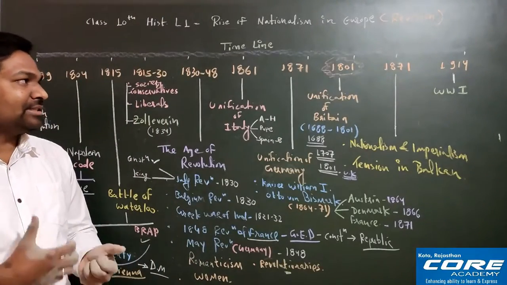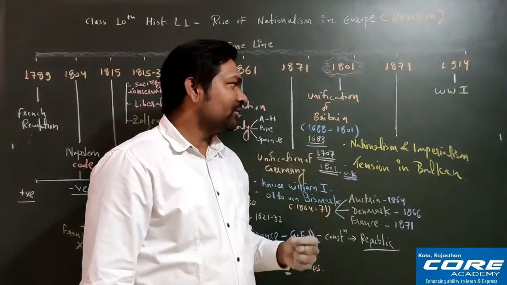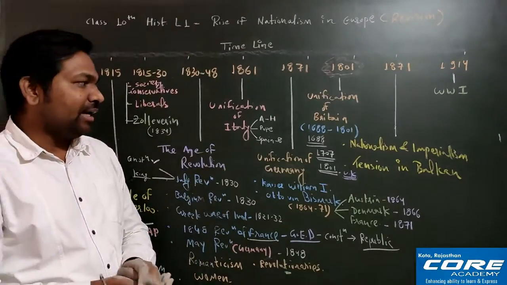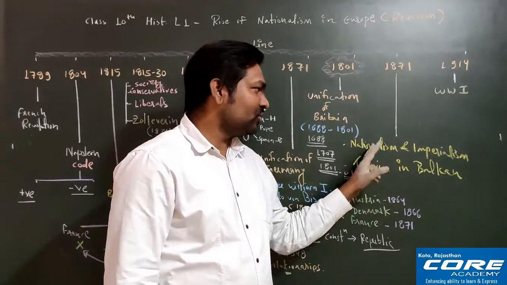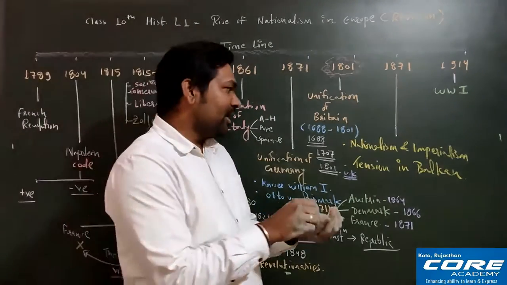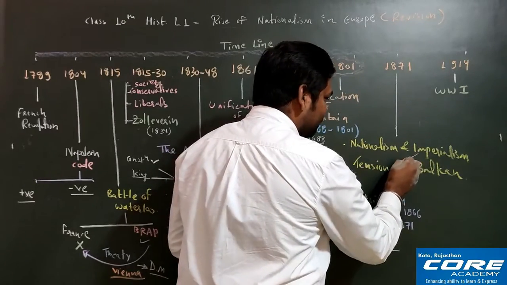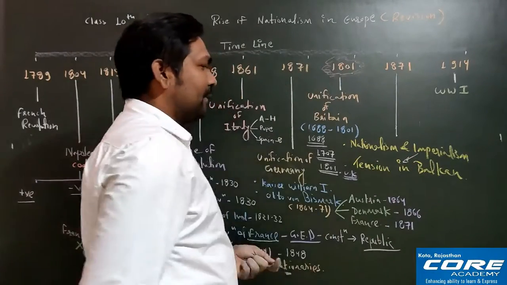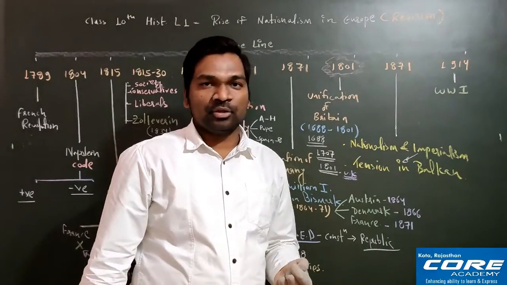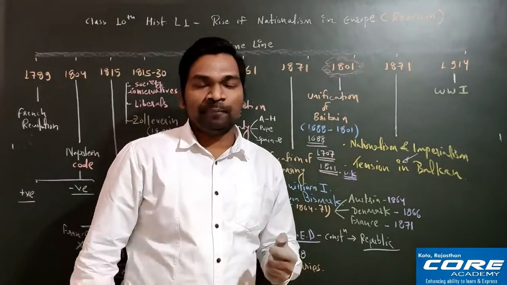Now let's discuss the next very important part, that is 1871. In 1871 we will discuss two very important things, nationalism and imperialism, and tension in the Balkan region. First of all I'll tell you about nationalism and imperialism, because tension in the Balkan region basically arises because of this imperialism policy only. So one by one we will discuss. First of all I am explaining nationalism.